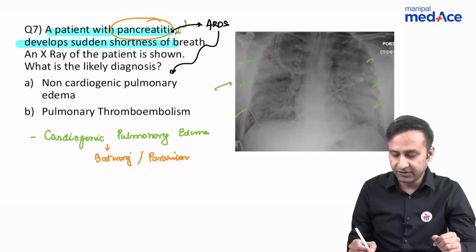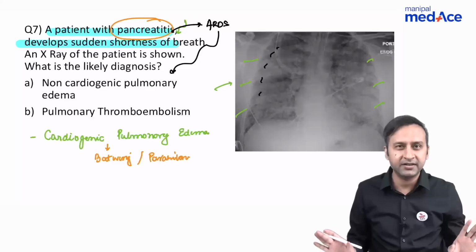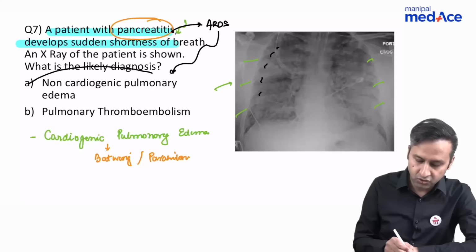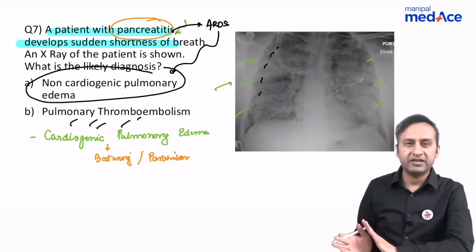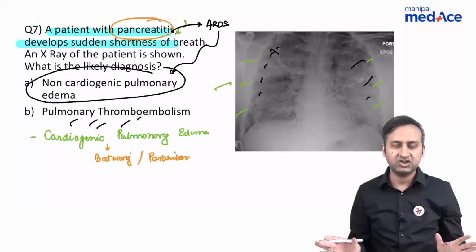Here, what we are looking at are opacities which are interspersed randomly in the bilateral lung fields. They're not located in a central parahilar distribution. This is most likely a case of ARDS or non-cardiogenic pulmonary edema. In pulmonary thromboembolism, we can get a number of X-ray signs, but we definitely are not going to find this type of diffuse opacification in the lung parenchyma.